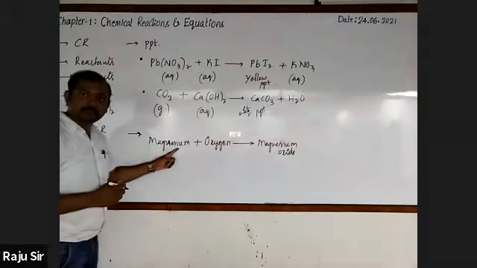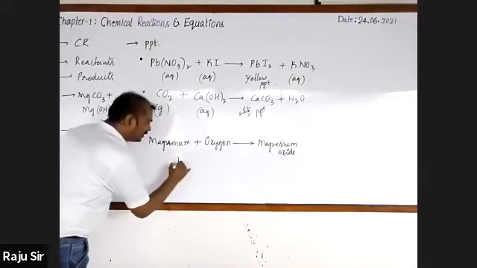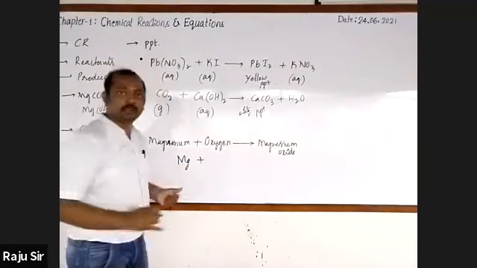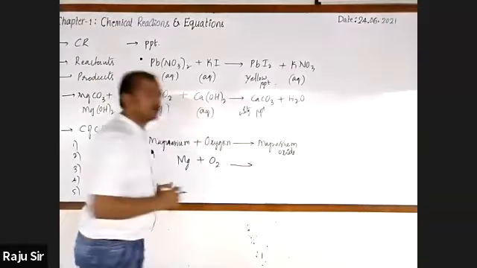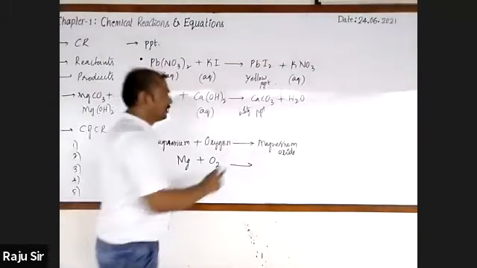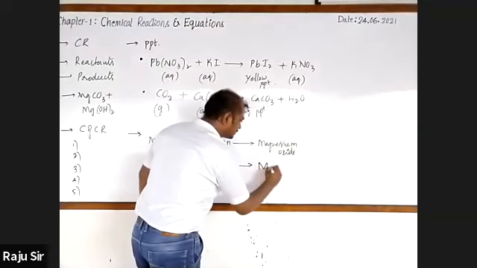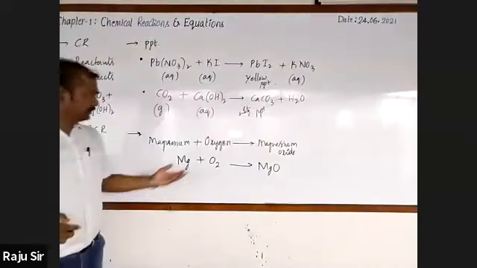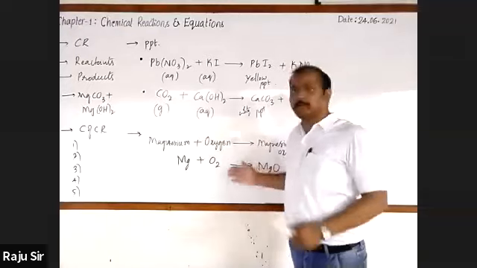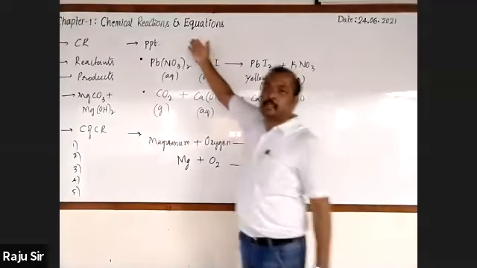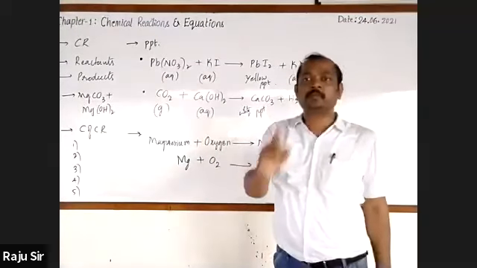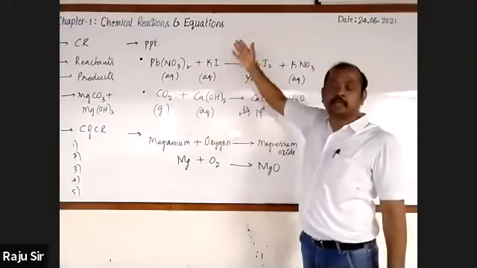You know that the atomic symbol of magnesium is Mg, and the chemical formula of oxygen is O2, which gives rise to magnesium oxide. The chemical formula of magnesium oxide is MgO. This is the symbolic representation of the chemical reaction. This symbolic representation is known as chemical equation. Got it? The symbolic representation of chemical reaction is chemical equation.